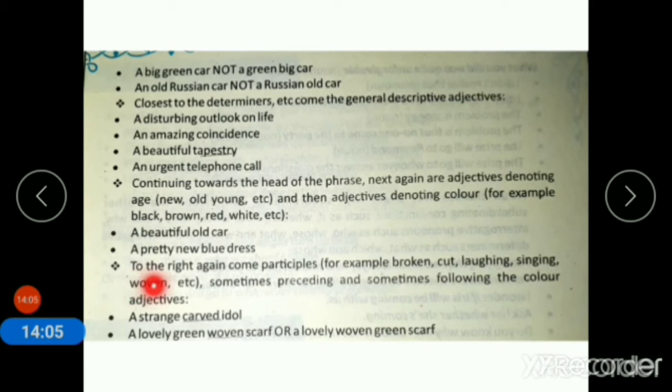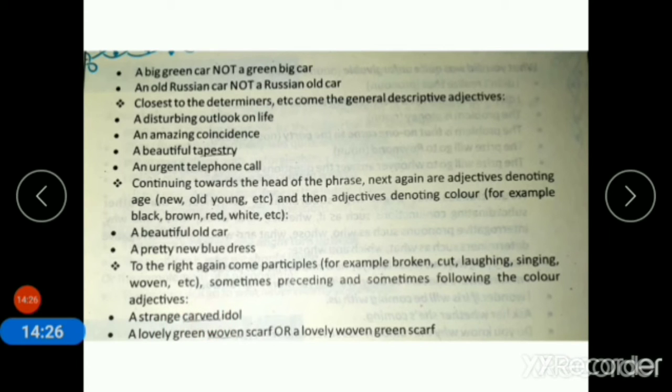Next rule is, to the right again come participles, for example, broken, cut, laughing, singing, woven. Sometimes preceding and sometimes following the color adjectives. A strange carved idol.